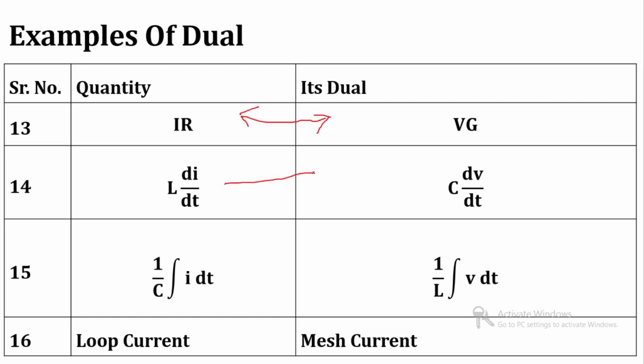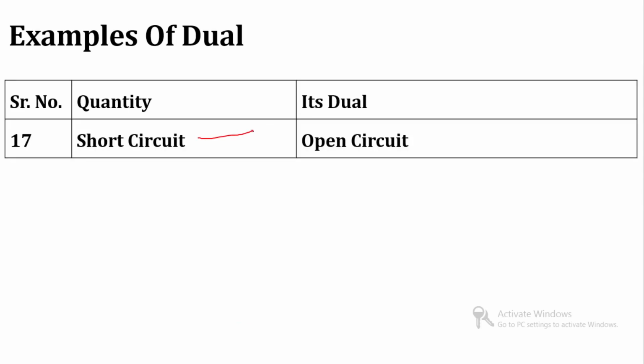Suppose in an equation you have a term L di by dt, its dual is C dV by dt. 1 upon C integration I dt can be replaced by 1 upon L integration V dt. Loop current, its dual is mesh current. Short circuit in a network, its dual is open circuit.